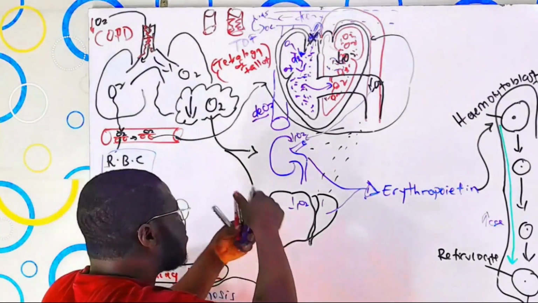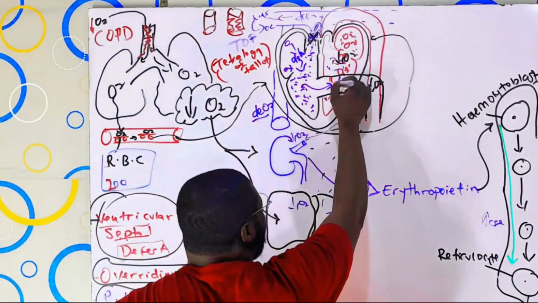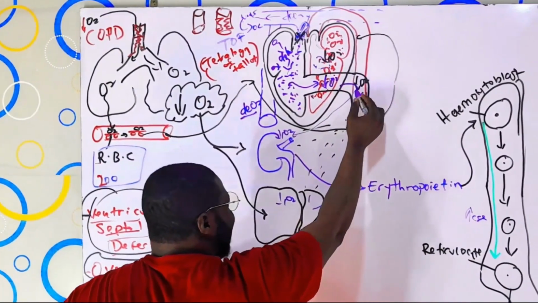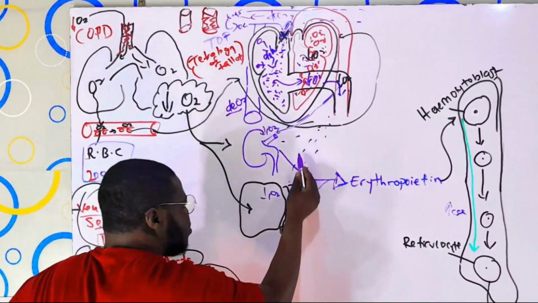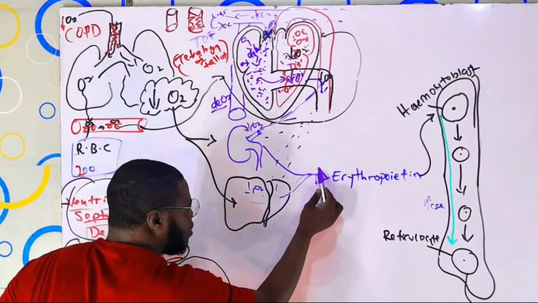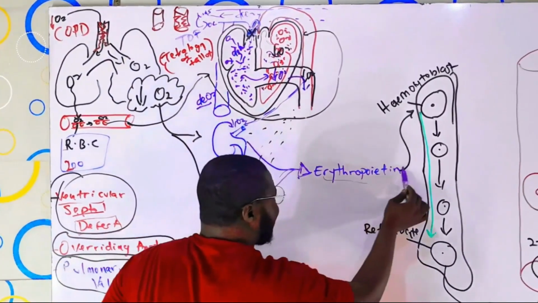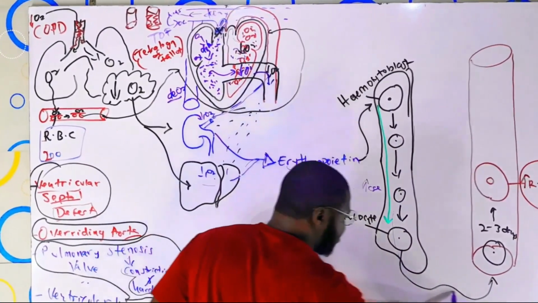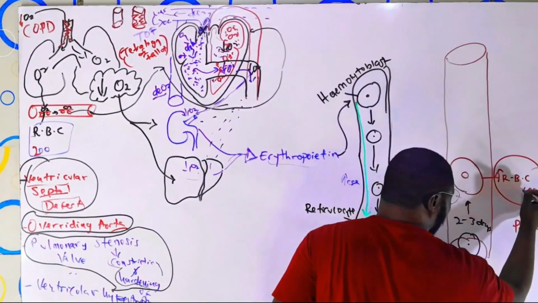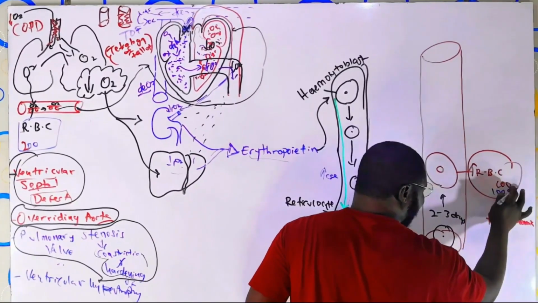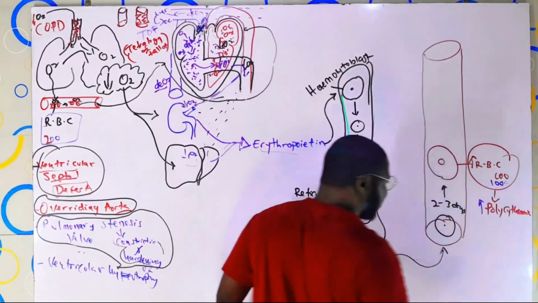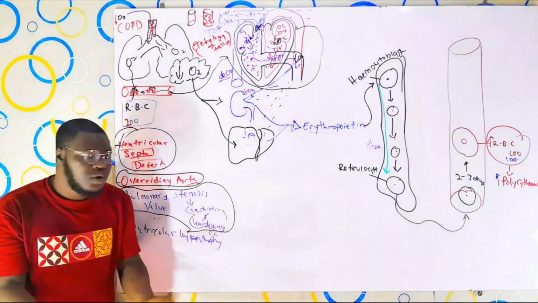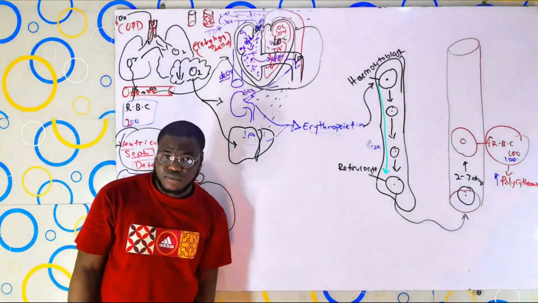And all this blood that has a low level of oxygen, because they both mix together, they keep on coming down as well, and they send impulse to the kidney and to the liver. And the liver is going to release what again? Erythropoietin. And that is going to trigger hemocytoblasts to produce new red blood cells. They add more to the number of red blood cells, another 100, making 300. And that is increasing polycythemia, or causing polycythemia in short, which is the increase in the amount of red blood cells within the bloodstream.